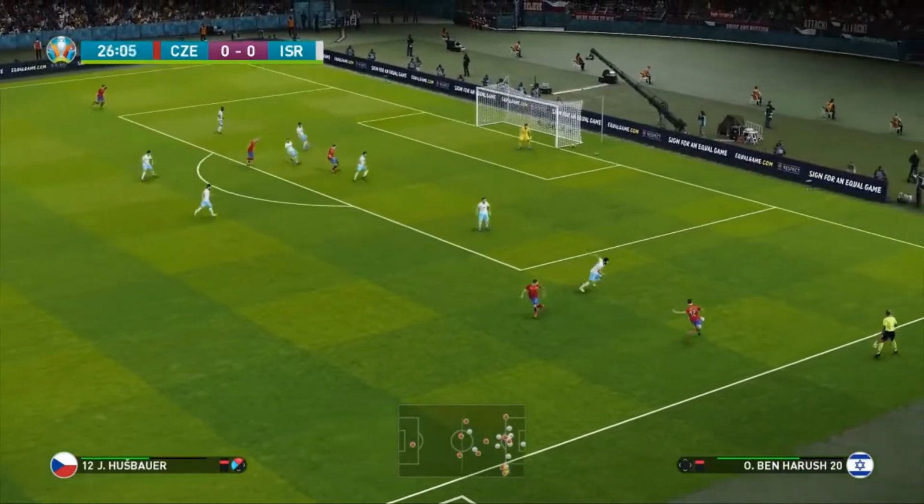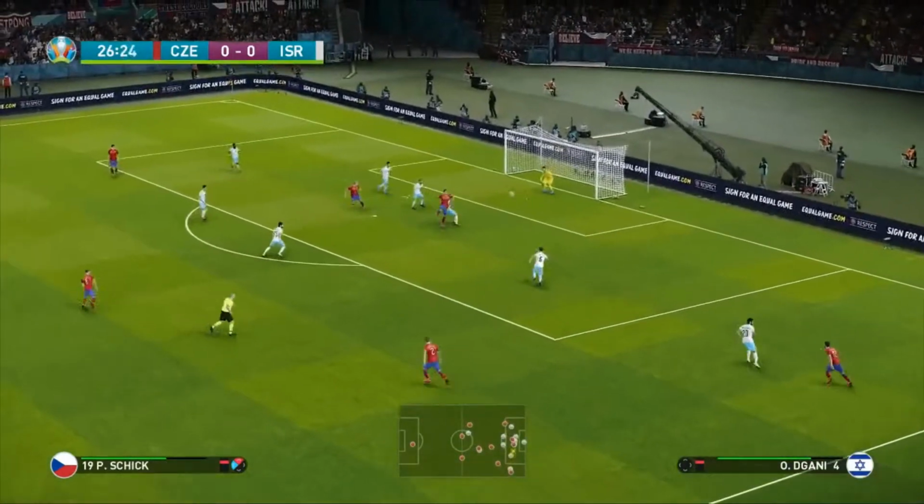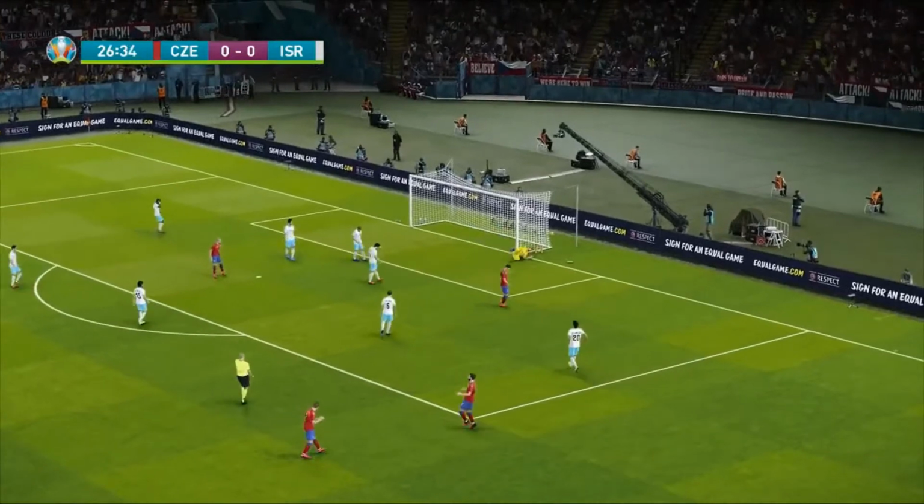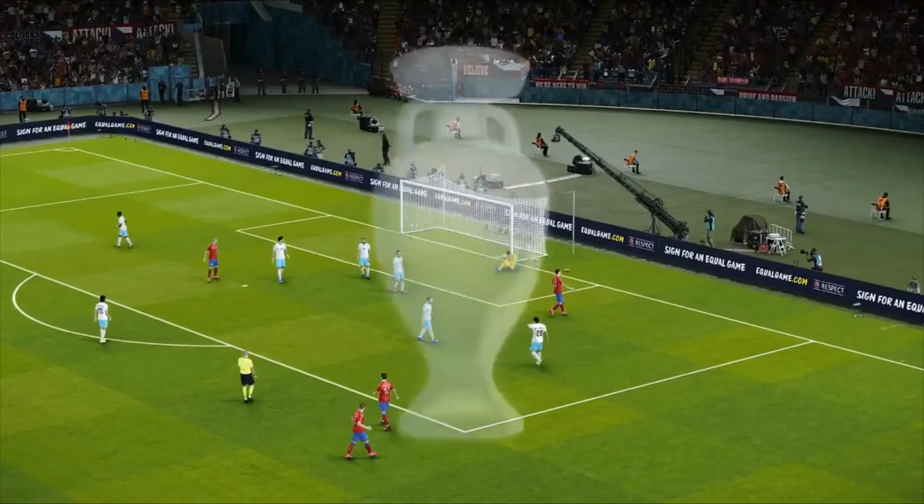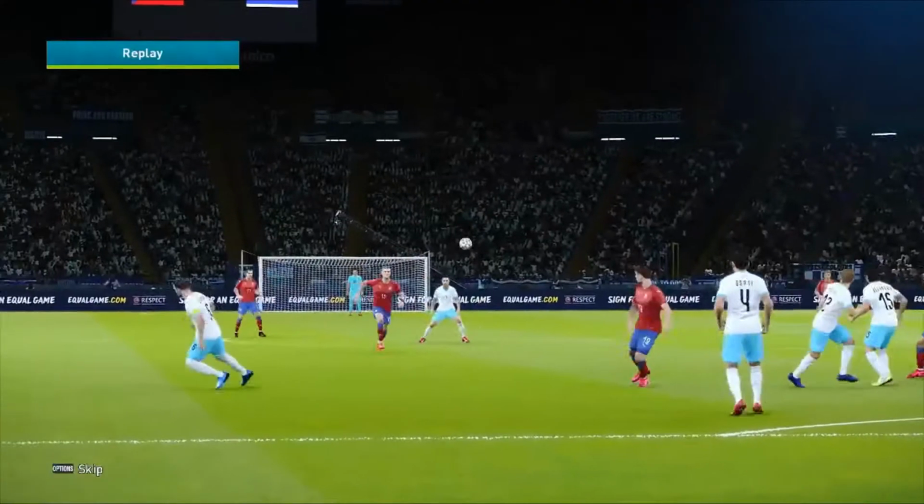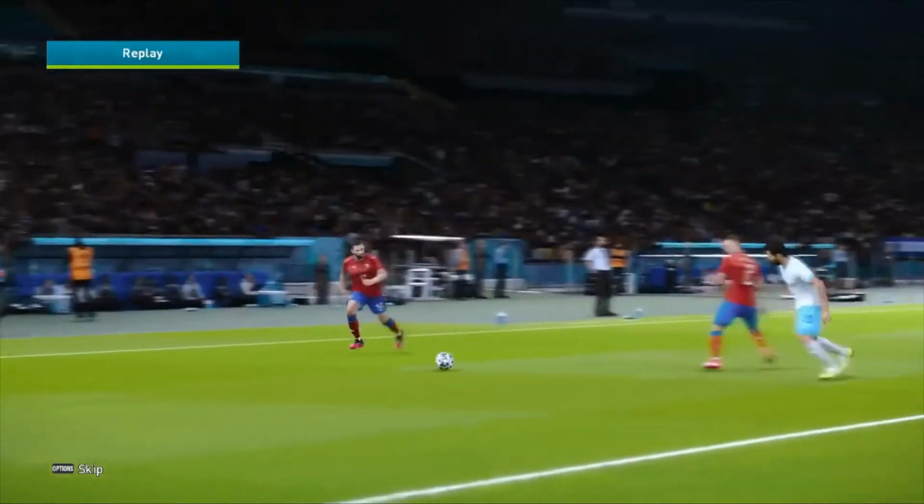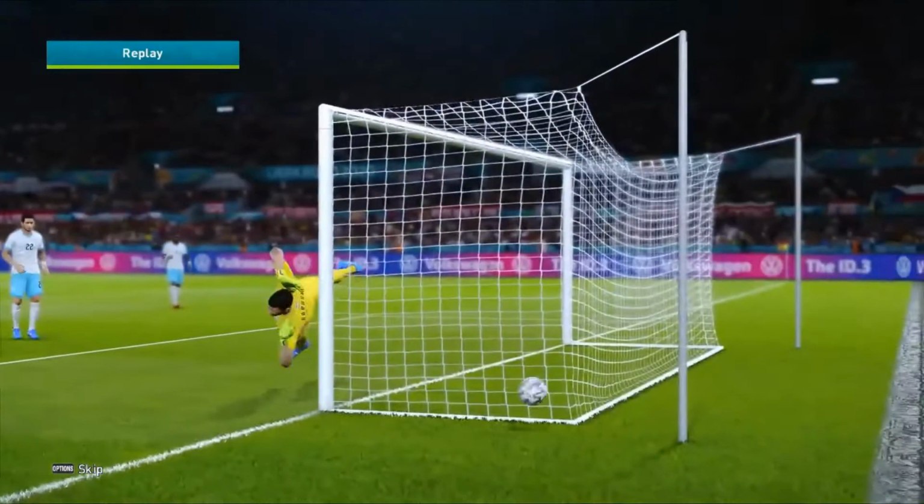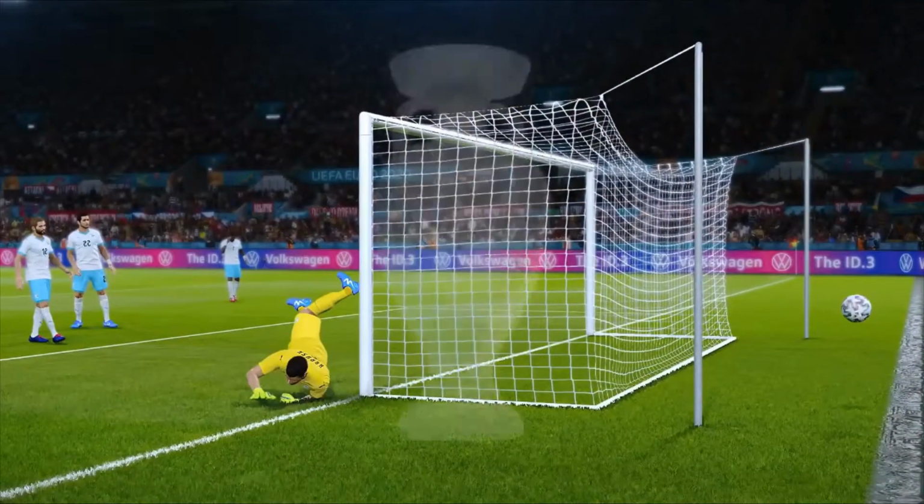Now here's Kadabarek into Husbauer. Great ball into Patrick Schick, and it's just wide of the post. Very, very good shot. An opportunity there, of course. We see a good ball into Husbauer. Takes a touch, lofted into the box. Schick just wide of the post, and a great opportunity there to make it 1-0.